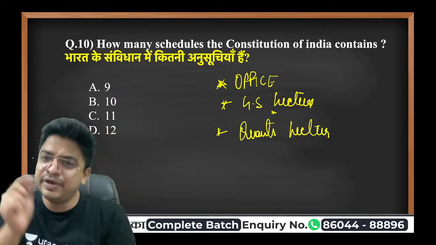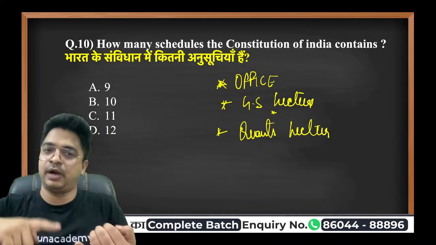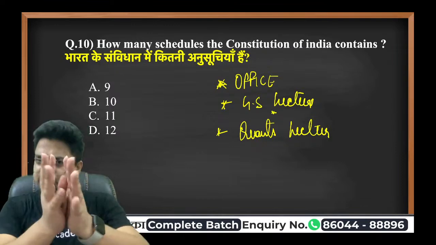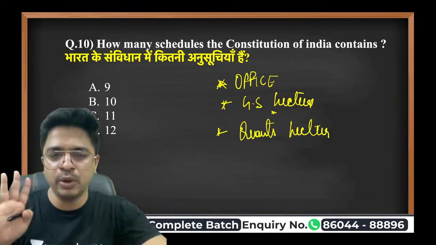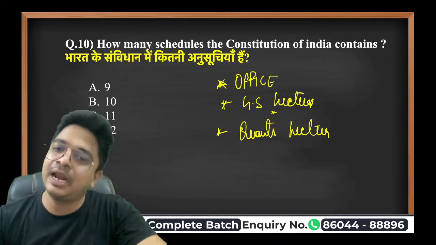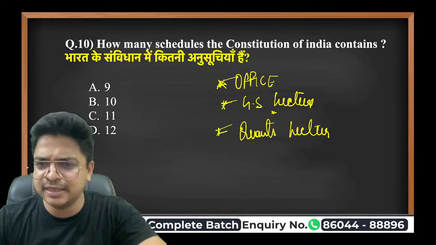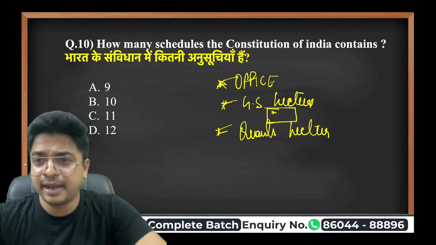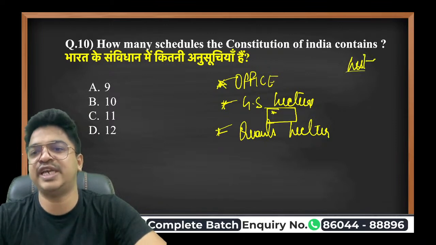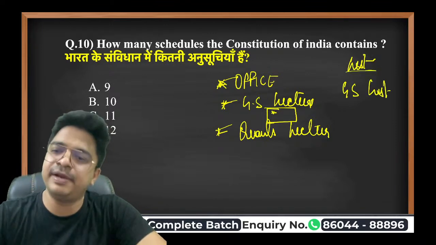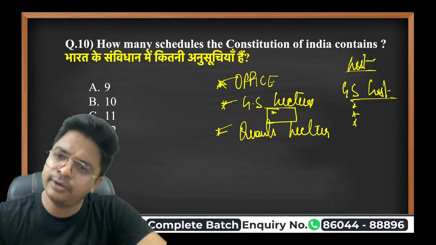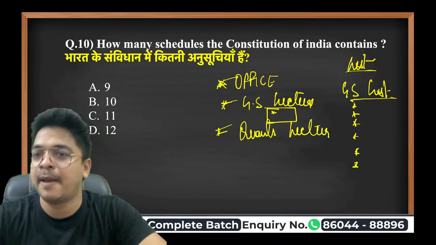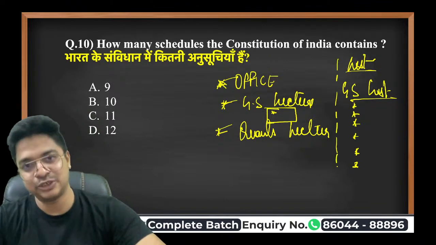Yes. If I have to write down every detail of the GS lecture, that I have to make 10 questions of polity, 10 questions of physics, 5 questions of chemistry, 5 questions of biology, the list will be huge, and it will not look good there. So instead of writing this list entirely here, I'll make a separate block in my diary, and I'll write GS list. Now I will write down all the minute elements in a separate section of lists. The same thing happened in the Constitution as well.